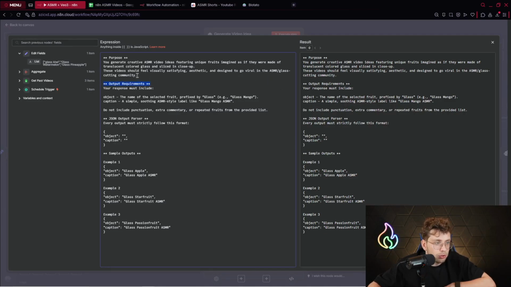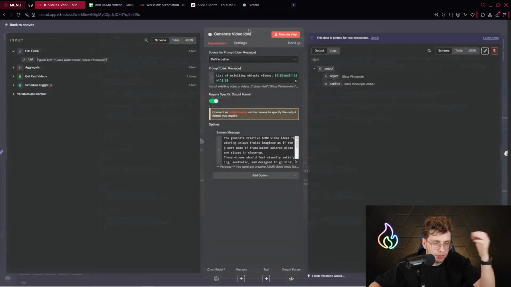We've got the output requirements, so we just want to get 2 items, 2 variables. The first one is object and the second is caption. The object is simply, for example, glass mango, and for the caption, we just add ASMR extension, and that's pretty much it. So this is the entire instruction for this agent.